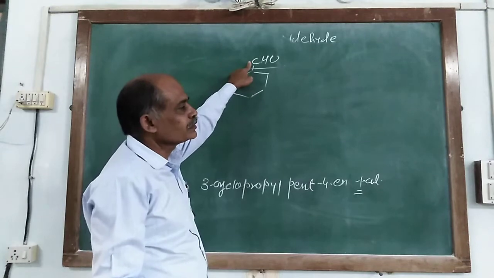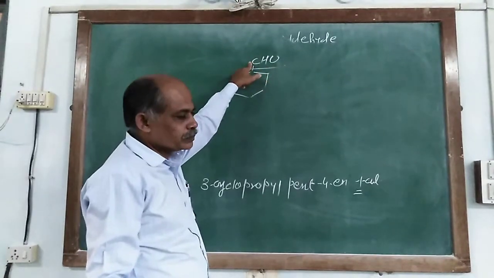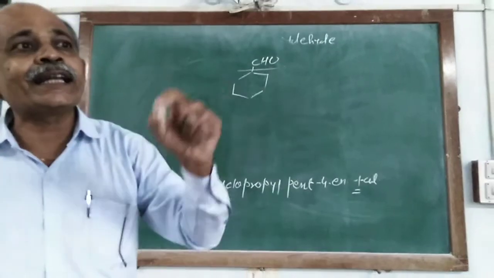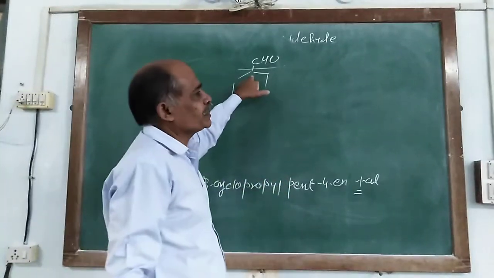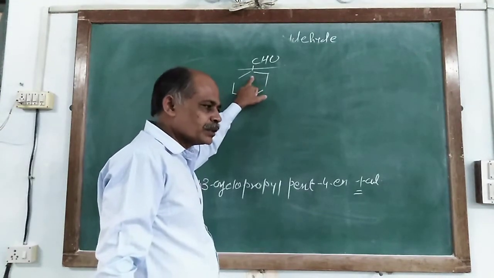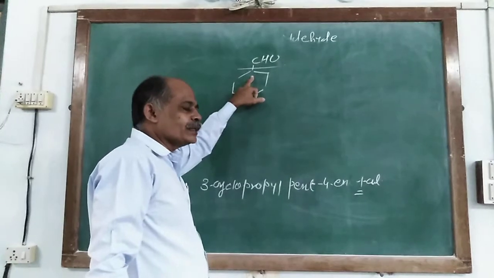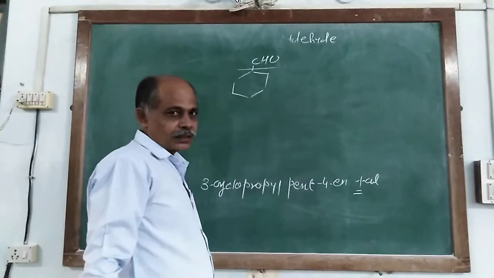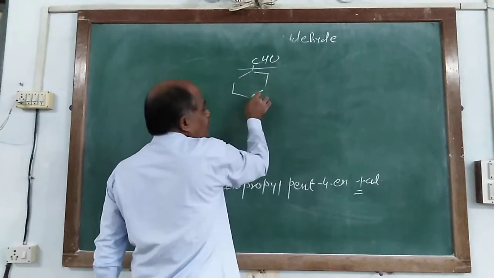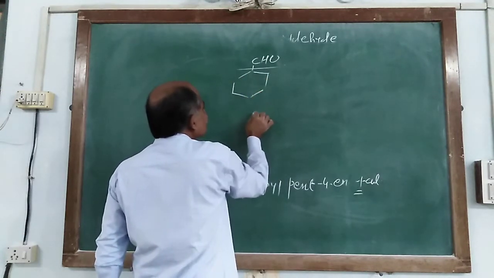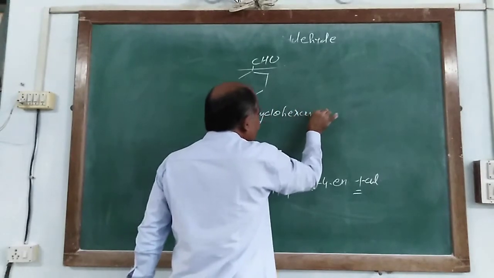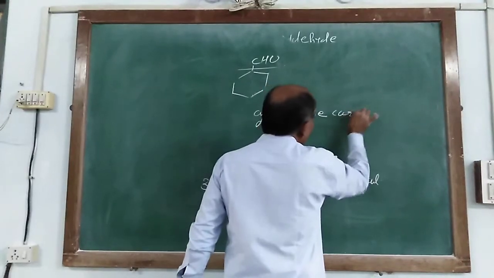When the carbon atom of the CHO group is directly linked with a cyclic ring, at that time you use the suffix carbaldehyde instead of -al. So it is named as cyclohexane carbaldehyde.